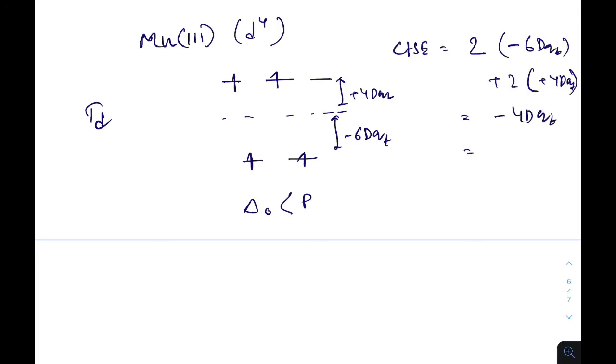And if we convert Dq t into Dq octahedral, minus 4 by 9 Dq octahedral, which is about minus 1.77 Dq octahedral.